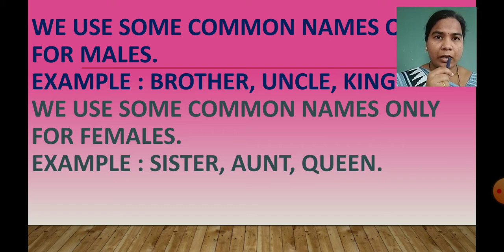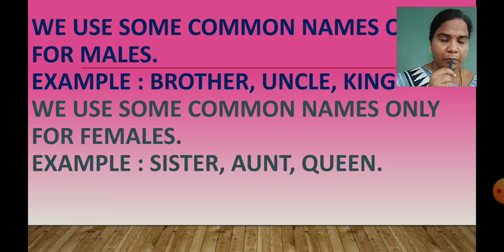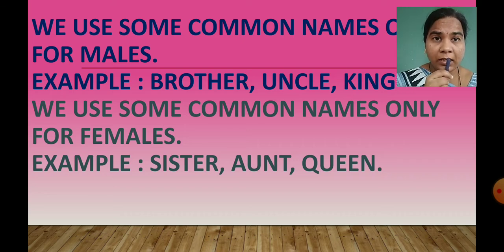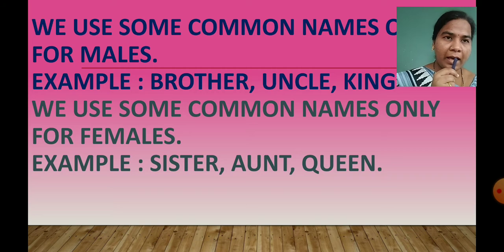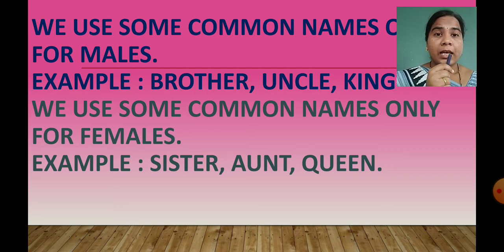Okay. So examples have been given here, like brother. Brother is a common name. Then uncle, common name. King, common name. Some more examples we will take. Father, common name. Boy, man, son. These all are common names, and these all are males. And for that we use he. For all these common names like brother, uncle, king, father, boy, man, son, we use he.